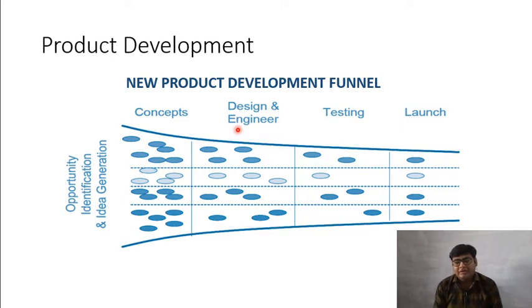Now I will actually make some calculations that we have seen in engineering design. What you have done in your subject of engineering design, you have made some calculations, you find stress, you find dimensions. All those will be done in the design and engineering part. So concepts will turn into some design in which there will be dimensions, there will be material specified, and all those parts will come in design and engineering.